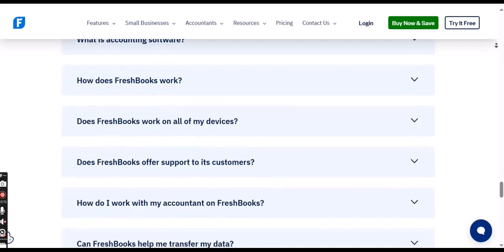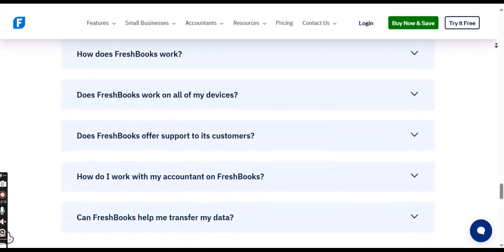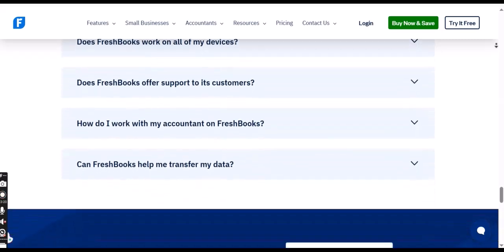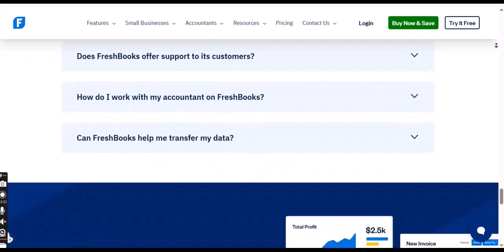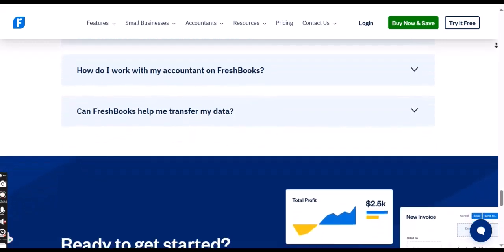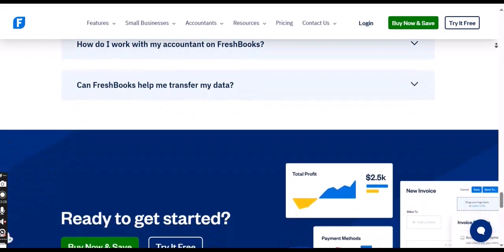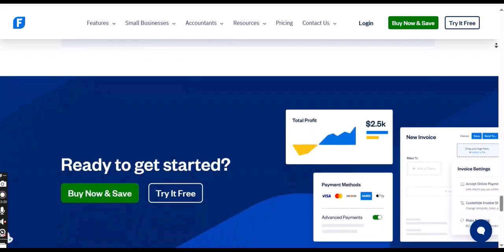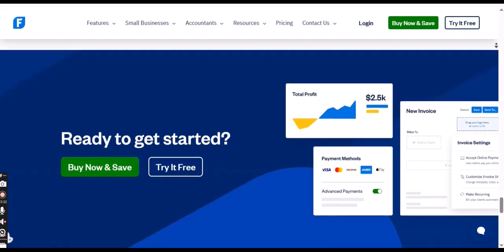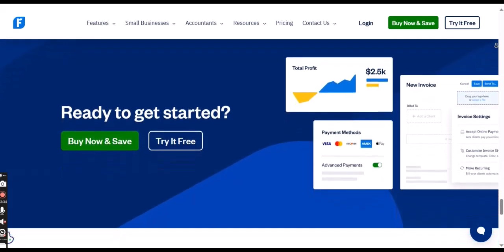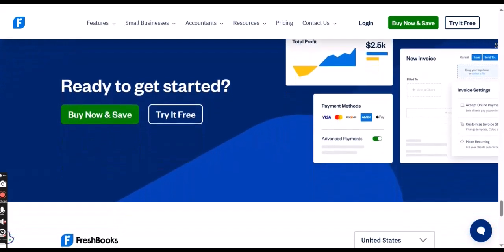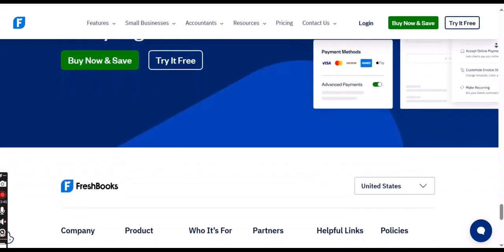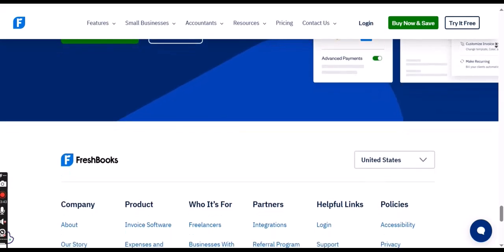You can easily upgrade to a higher plan to accommodate more billable clients and access more advanced features. Contact management. FreshBooks excels at contact management, allowing you to store detailed information about each client, track communication, and segment your client base for better organization. Beyond billing, even if a client isn't currently being billed, you can still maintain their information in FreshBooks for future engagement or record-keeping purposes.